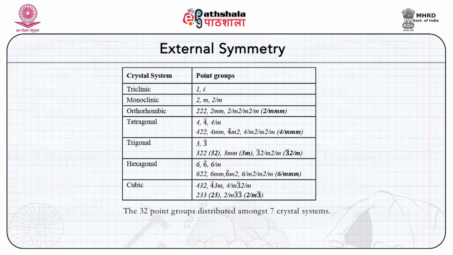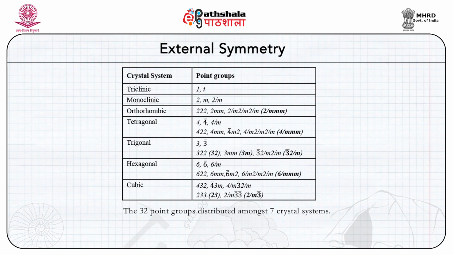In the monoclinic system, 2 axes are at 90 degree and one is inclined to both of them. One of the perpendicular axis is either a two-fold or a bar two-fold axis. In the hexagonal system, there are 3 horizontal two-fold axes perpendicular to whom is a vertical axis, which is either a 6-fold, bar 6-fold, 3-fold or bar 3-fold. When 3-fold or bar 3-fold, they are placed under the trigonal subsystem.